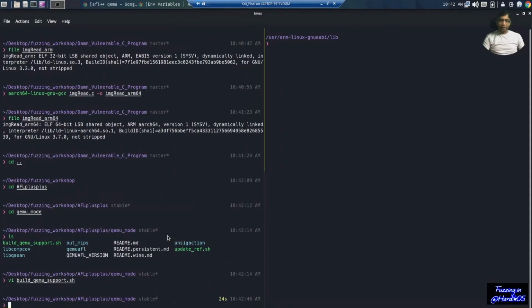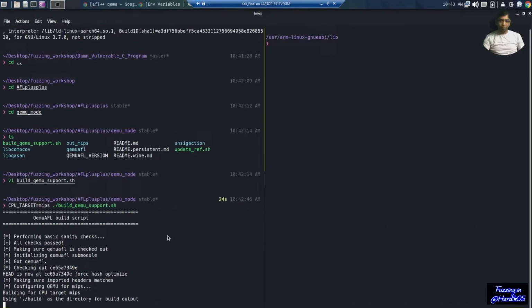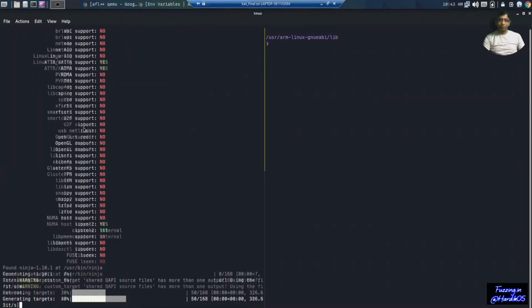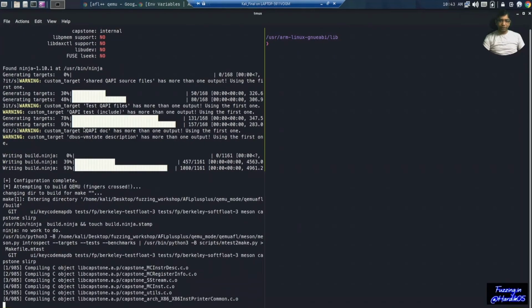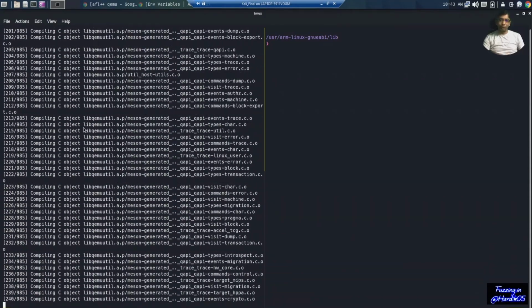So there is a hack which is provided by Dominik, thanks to him. What he suggests is that once we run the script, with the CPU architecture, we need to use this command, that is CPU_TARGET is MIPS, or it can be ARM, or it can be x86, or x86_64. And once we run this, this script will basically compile Qemu for the specific architecture. In this case, we have given CPU target as MIPS, so it will build Qemu with MIPS support, and it will create one file, that is afl-qemu-trace. That is actually the compiled version of Qemu.